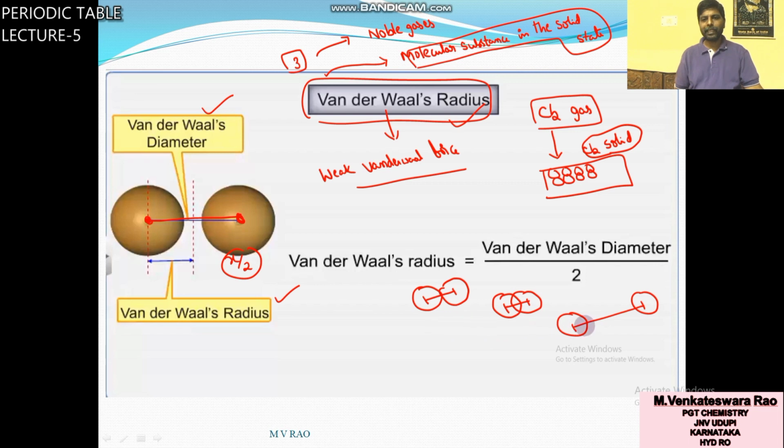From these three, if it is X, Y, Z, then which has the greater value? Z is greater than Y, Y is greater than X. In general, Van der Waals radius is greater than metallic radius, which is greater than covalent radius. So this is the order of the three radii.